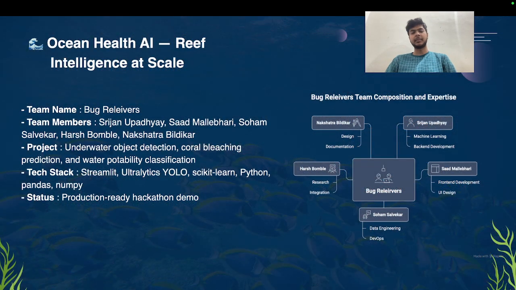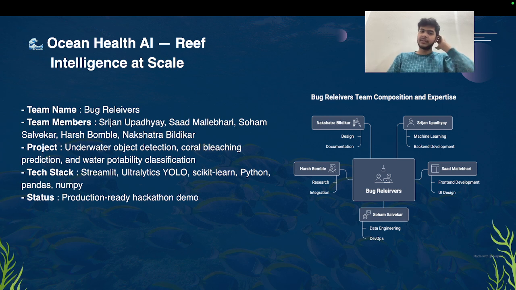My team name is Bug Relievers. Team members include me, Srijan Upadhyay, as the machine learning and backend developer, Saad Malibhari as front-end development and UI design, Som Salvekar and Harsh as key members because they've been getting the data from multiple sources, which was a very hard task, because the models we've been creating were very much dependent on the data we got in the data acquisition part, and Nakshatra for design and documentation. So yeah, this is our team.